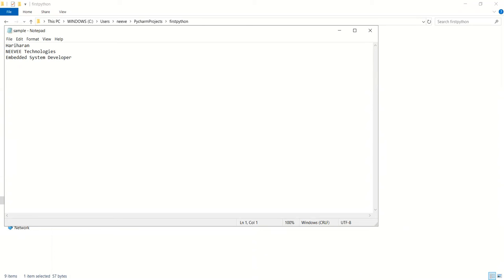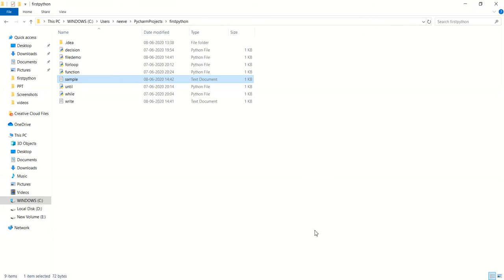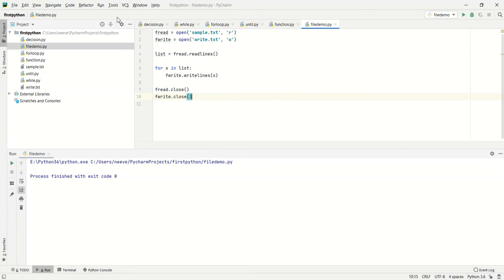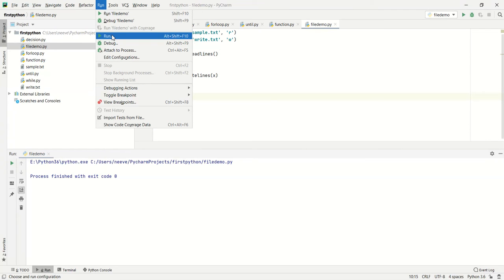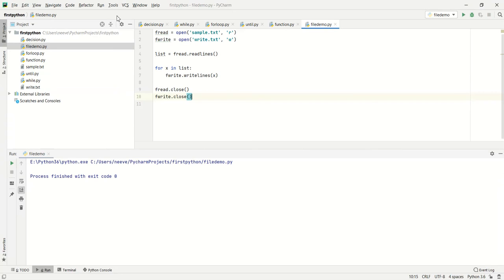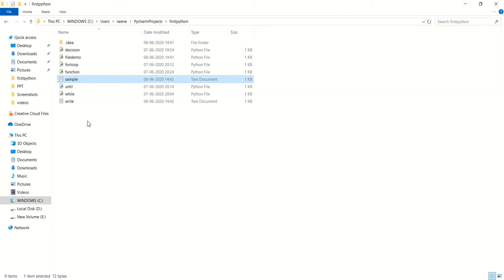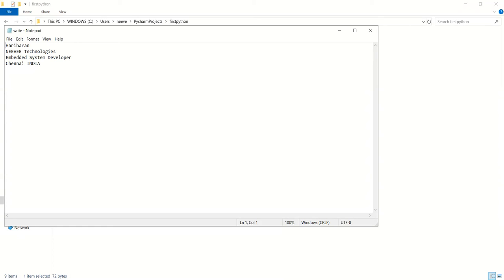Maybe we can confirm. I'm going to add one more thing, something like we are based out of Chennai, India over here, and I updated the sample.txt. I closed it, and we will check whether it gets updated properly. I'm going to run the file demo again. Yeah, now we will see that write.txt has been updated with all the contents of sample.txt.